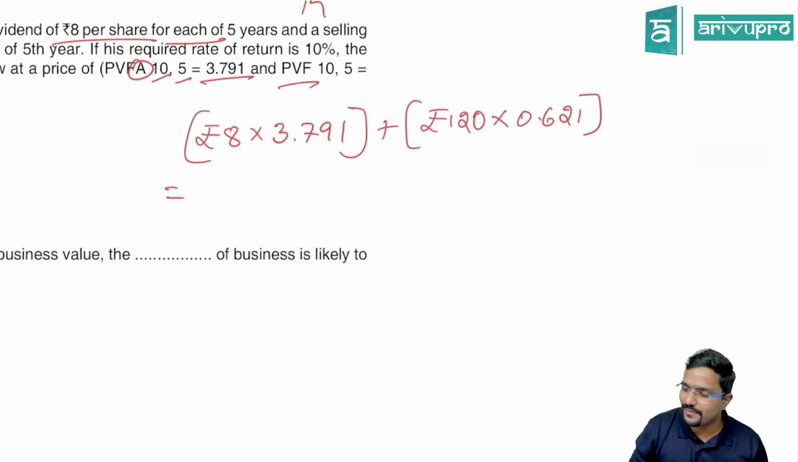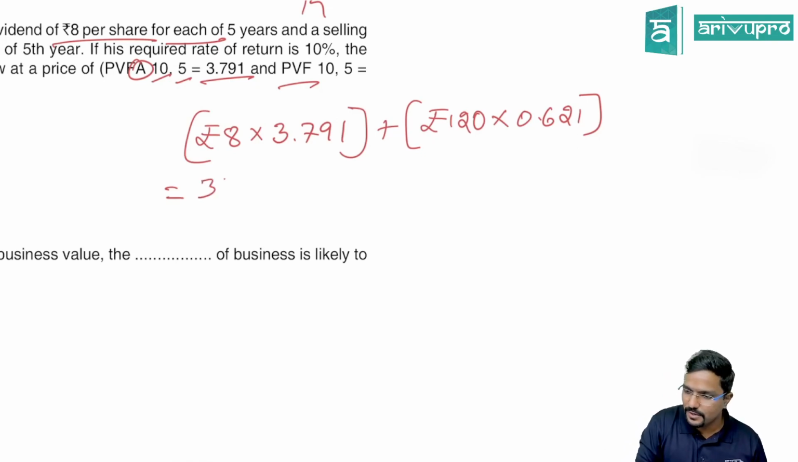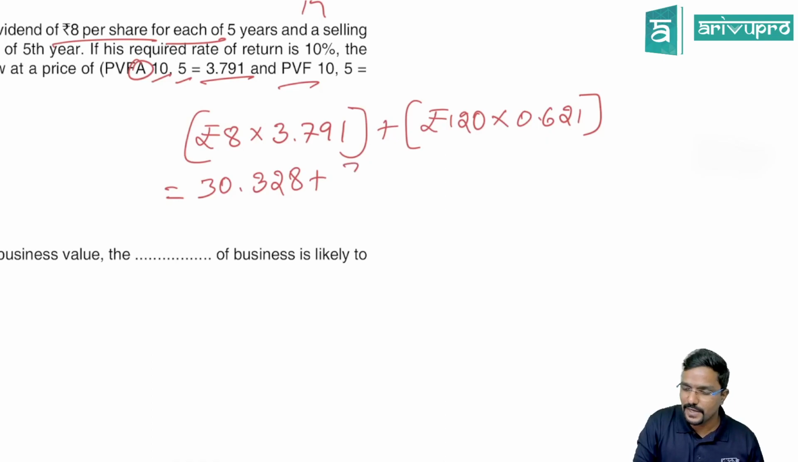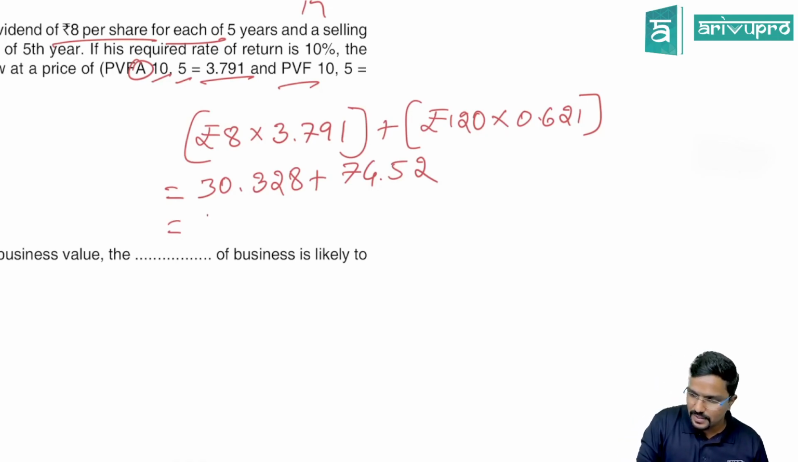Chalo, calculate the value. 8 into 3.791, which is the present value of the dividend, plus the present value of the sale value. I would be selling the shares at the end of the 5th year, where I am expecting that the price would be 120 rupees. 328. So what is the price you get?